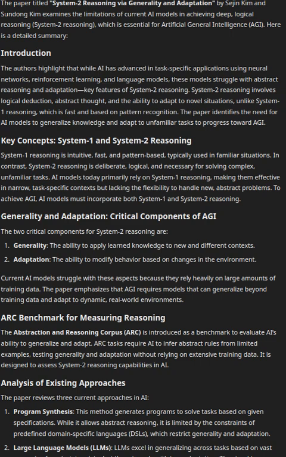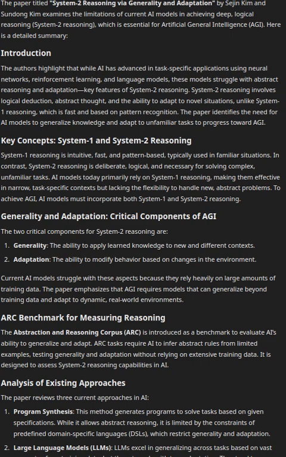Introduction. The authors highlight that while AI has advanced in task-specific applications using neural networks, reinforcement learning, and language models, these models struggle with abstract reasoning and adaptation, key features of System 2 reasoning. System 2 reasoning involves logical deduction, abstract thought, and the ability to adapt to novel situations, unlike System 1 reasoning, which is fast and based on pattern recognition. The paper identifies the need for AI models to generalize knowledge and adapt to unfamiliar tasks to progress toward AGI.